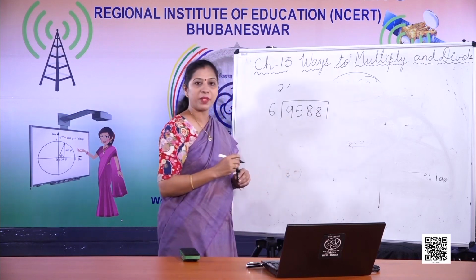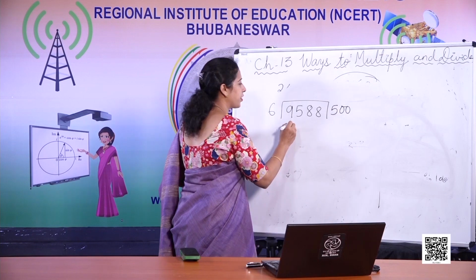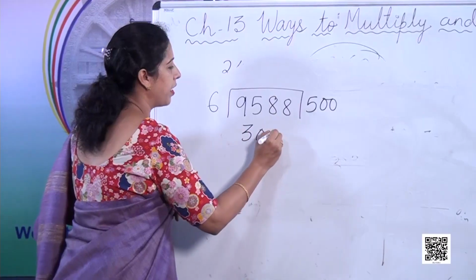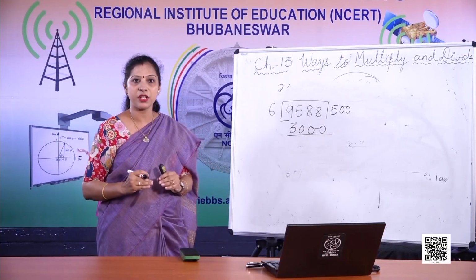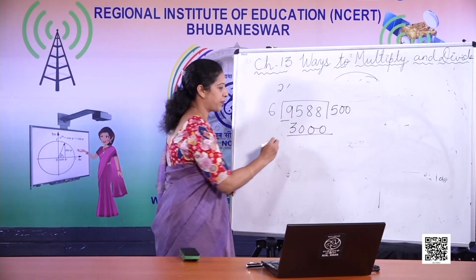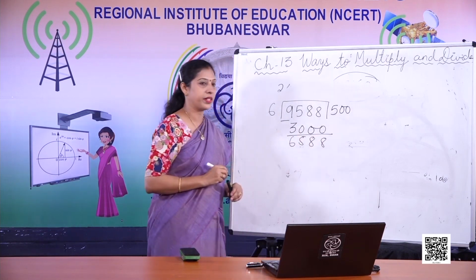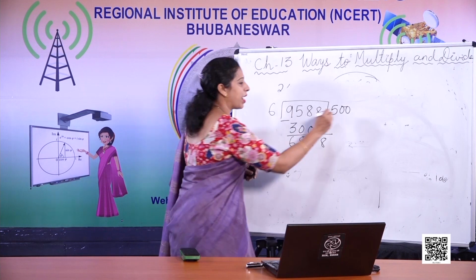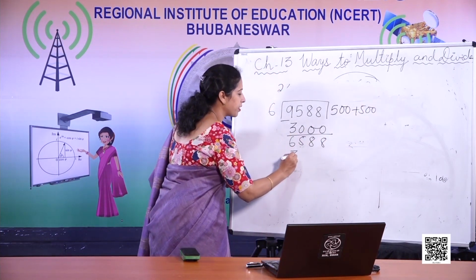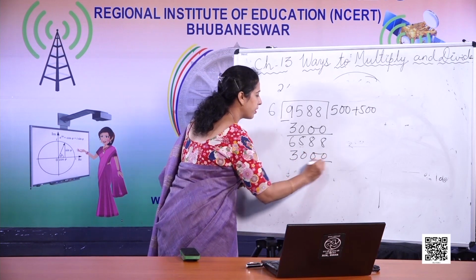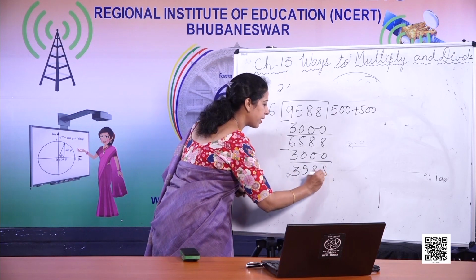She multiplied 6 into 500. So what did she get? 3,000. Again, as you know, it is a repeated subtraction, so we have to subtract. So what is the answer we got? 6,588. Again she multiplied by 500, so again she got 3,000. So again she subtracted, 3,588.